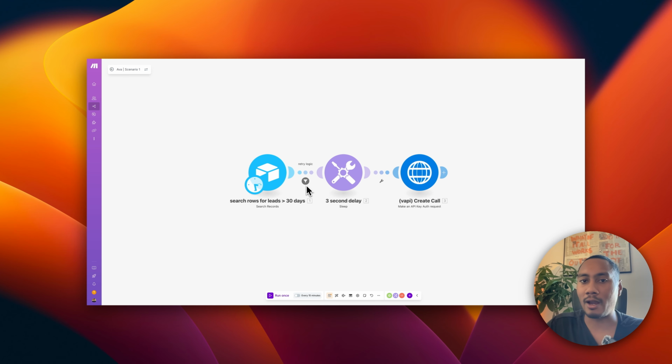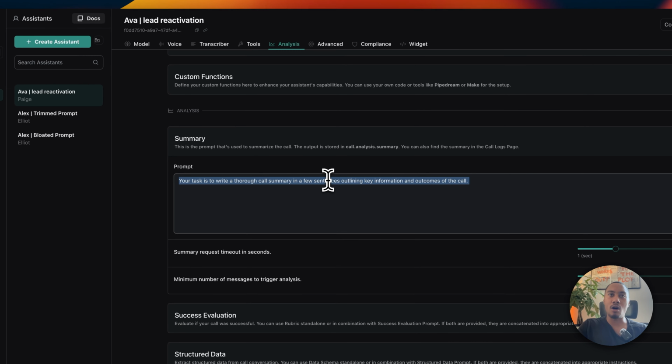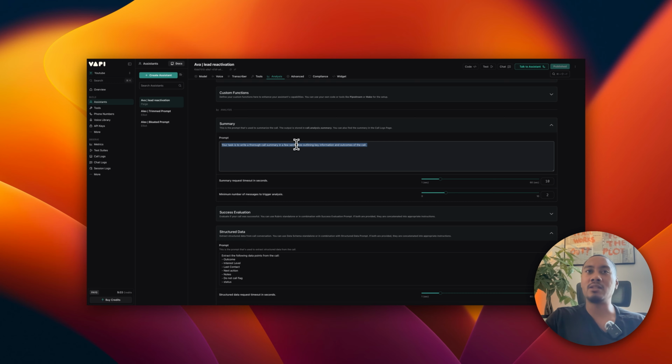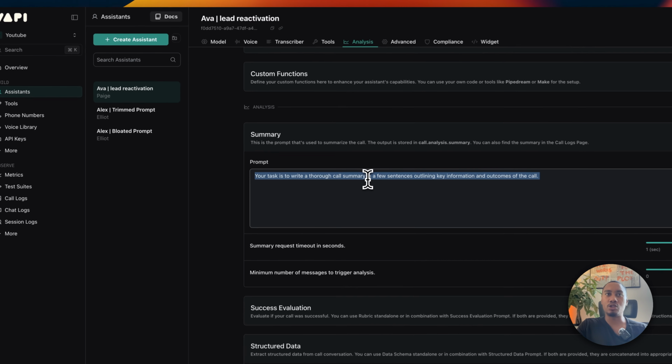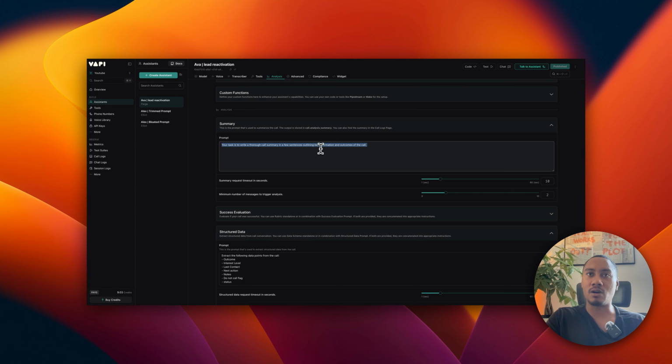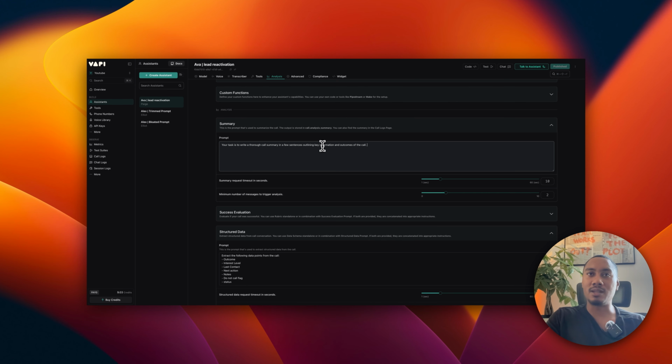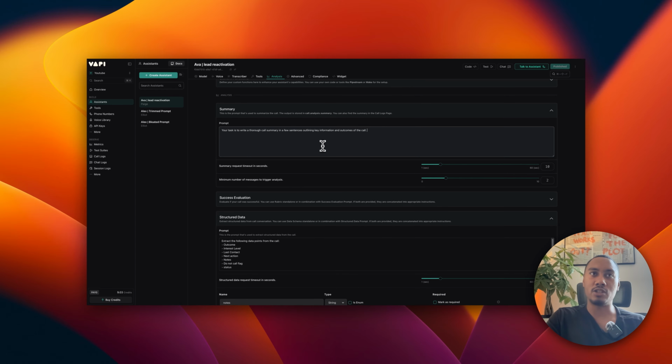and then run our final testing. Okay, so before we run our final test, there are these last few small changes we need to make in Vapi. Under the analysis tab, under the summary prompt, originally we had a long detailed summary that instructed to output a JSON, but we do not need that. So I got rid of that entirely and replaced it with this short prompt: your task is to write a thorough call summary in a few sentences outlining key information and outcomes of the call. I believe for this use case, this is enough. You can swap it out with this, but again, this will be provided as a resource in the link below in the description so that you can just copy and paste it.